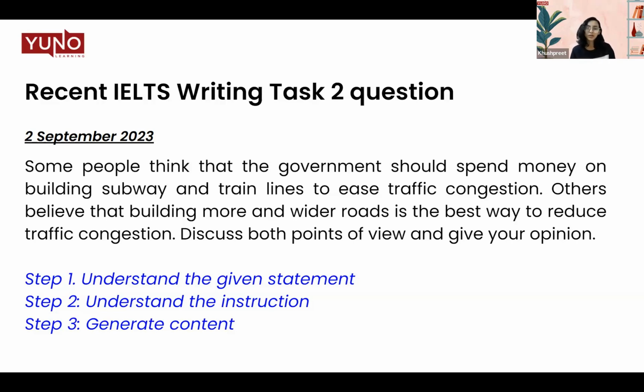So to make sure that you're relevant to the task and you manage your time better, it is always advised to generate content and write down your points on a piece of paper or wherever you can jot them down, so that you don't forget them or become irrelevant while you're writing the essay. So these are the 3 steps that you'll be following.